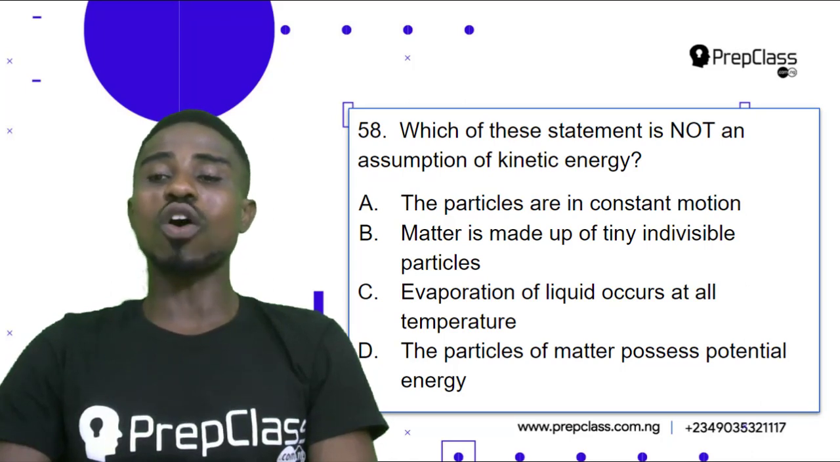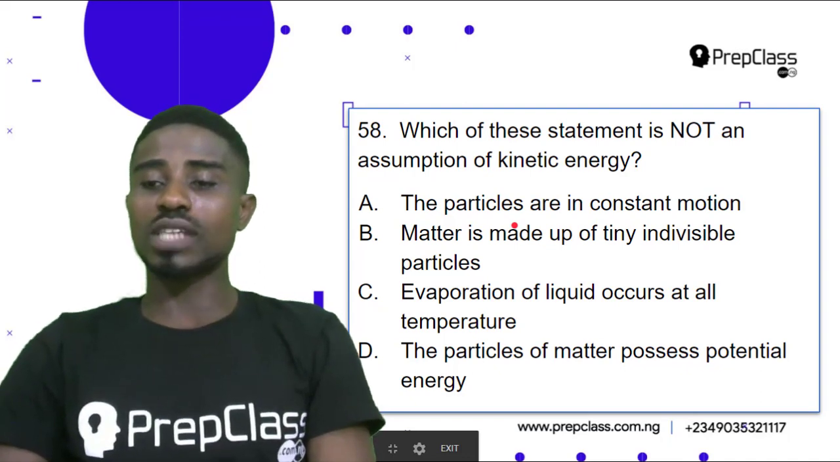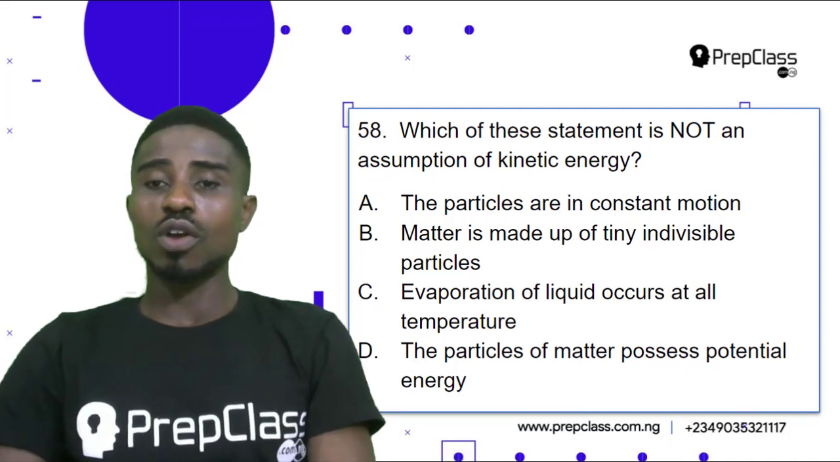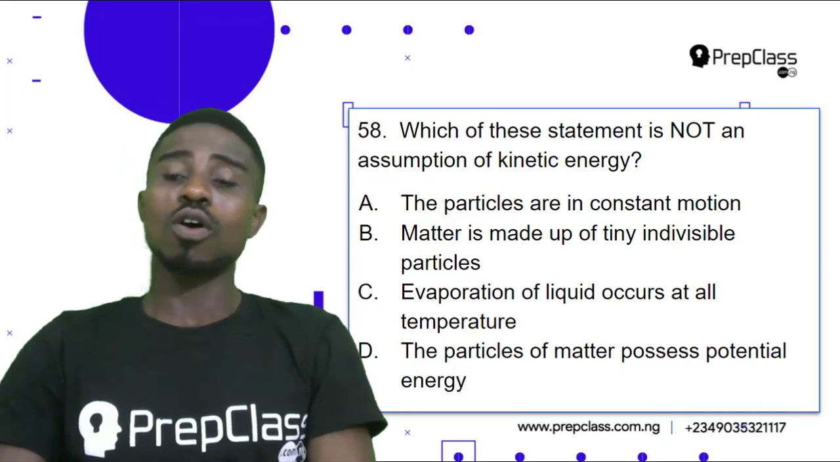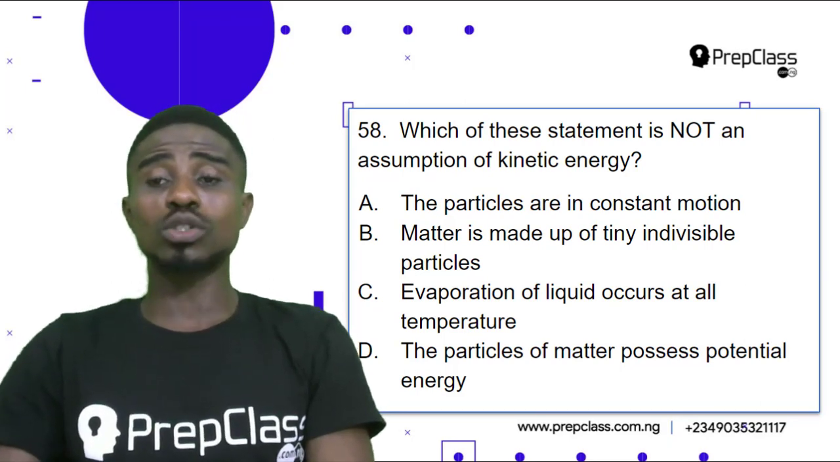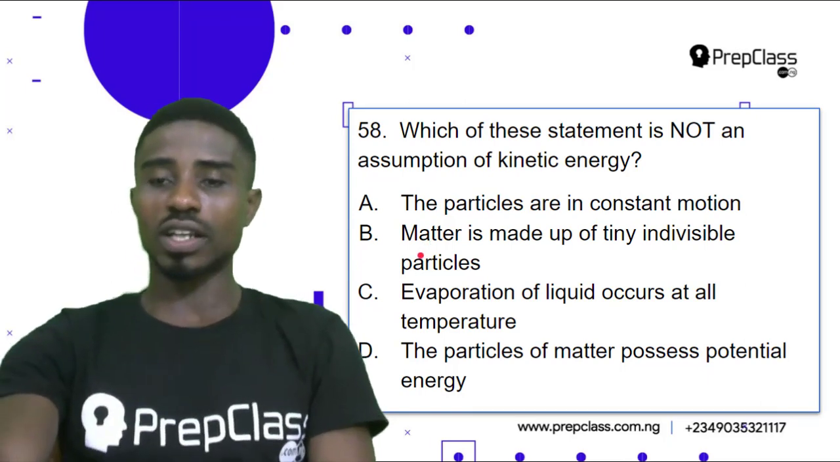Evaporation of liquid occurs at all temperature. D. The particles of matter possess potential energy. For us to carefully select the correct answer, we need to analyze all of the options and see which one best answers the question. Now, all of these options are assumptions of kinetic energy except one. So let's look at them and see which one is our correct answer.